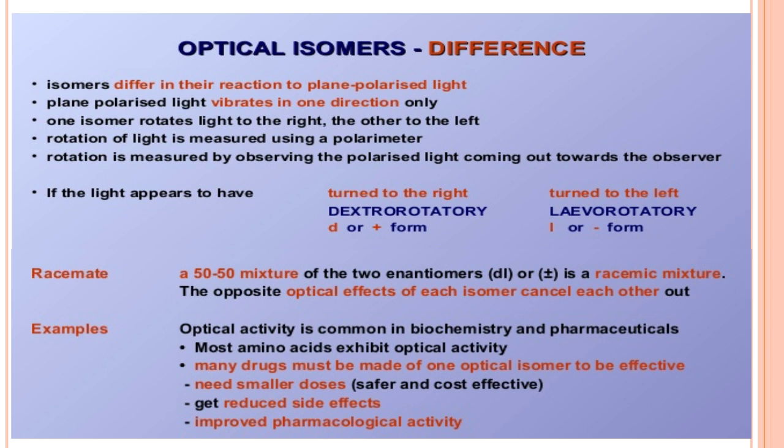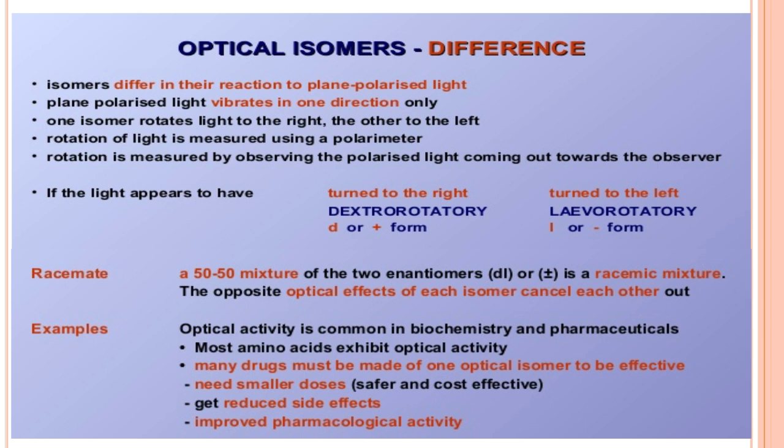If the light appears to have turned to the right, the compound is called dextrorotatory, represented with a small d or a plus sign. If the plane polarized light is turned to the left, it is called levorotatory, represented with a small l or a minus sign.